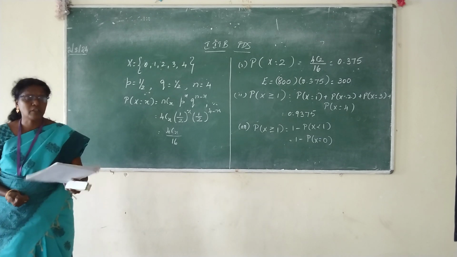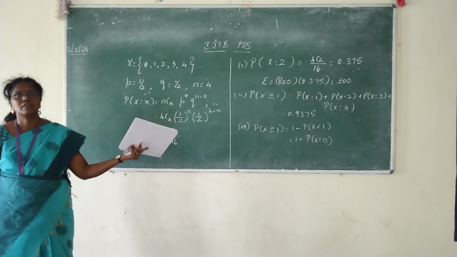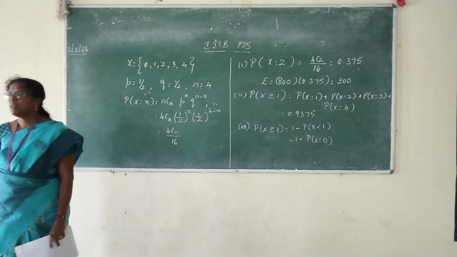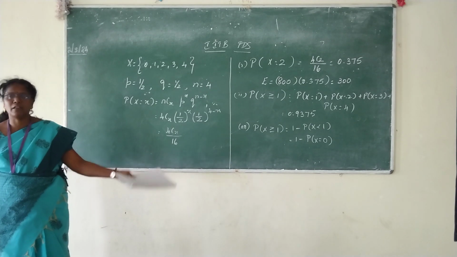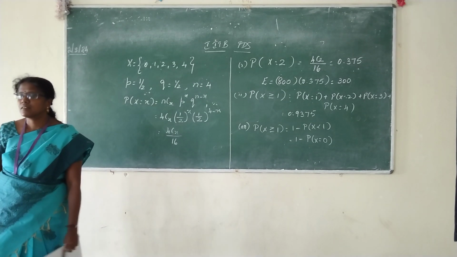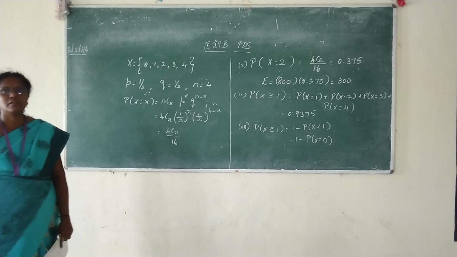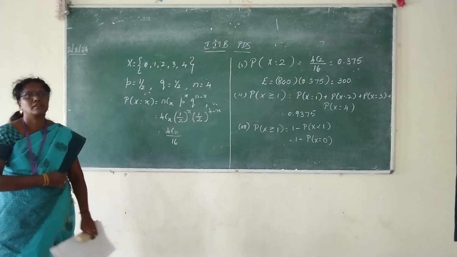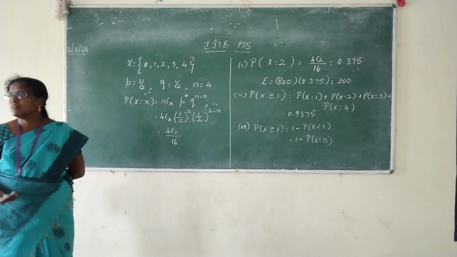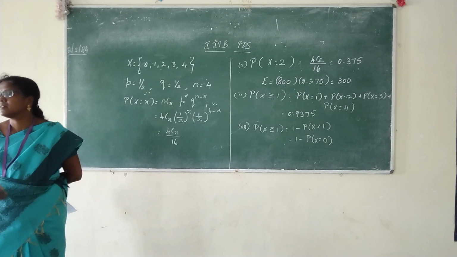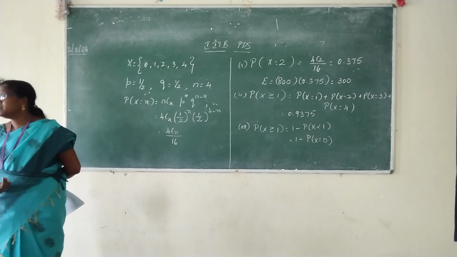X equal to 0 is only one value. Same answer.